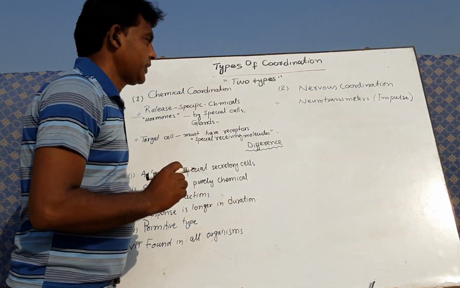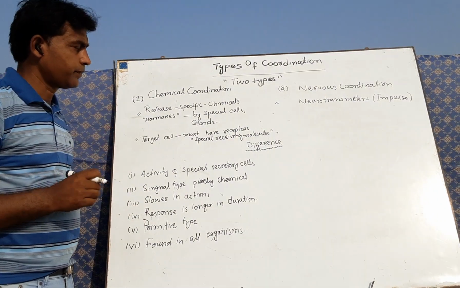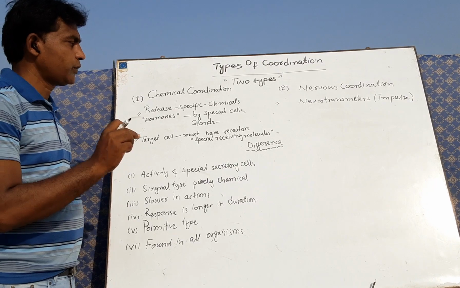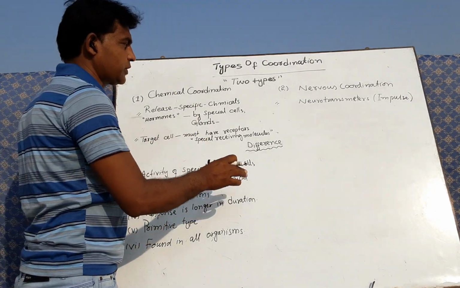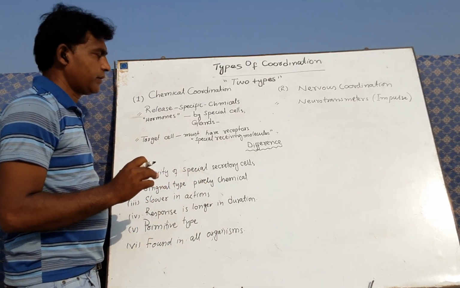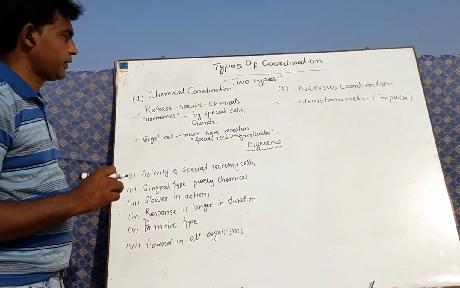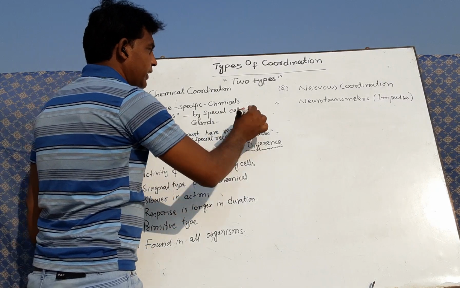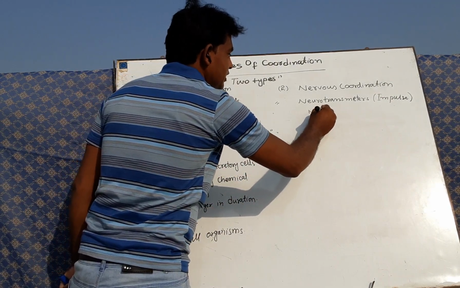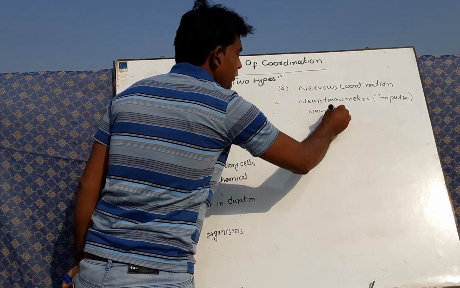It is a message or signals from neuron cells, from nervous tissues, which are transmitted to other body parts for messaging, for coordination, for control. So here we can write the secretion takes place from neurons.